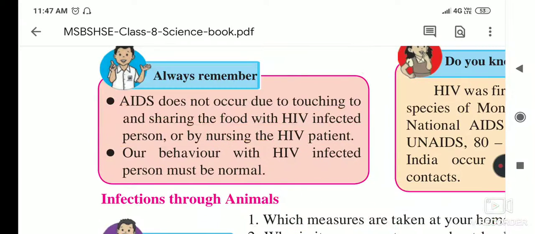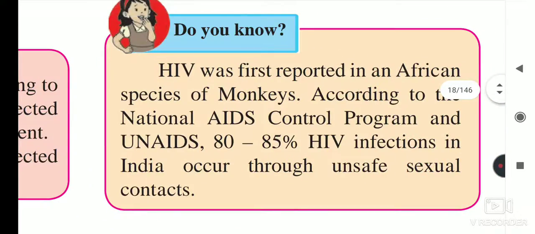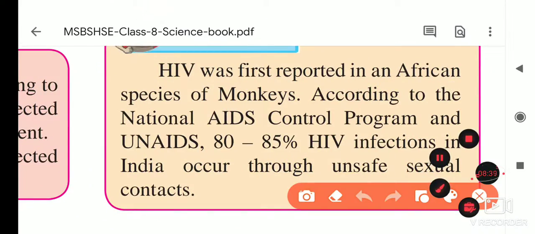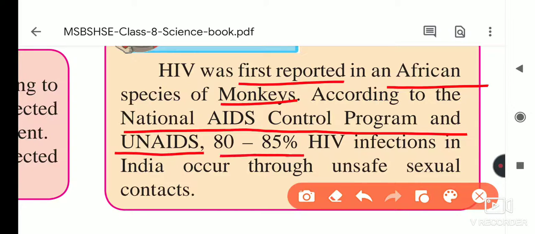Now, HIV was first reported in the African species of monkey, in Africa. According to the National AIDS Control Program and UNAIDS, 80 to 85% of HIV infection in India occurs through unsafe sexual contact. It is spreading due to sexual contact also. So that is about HIV.